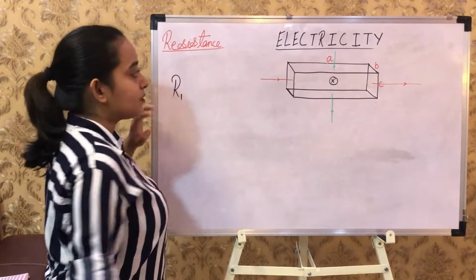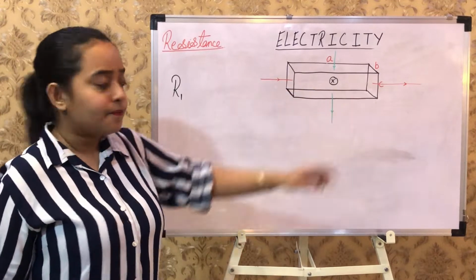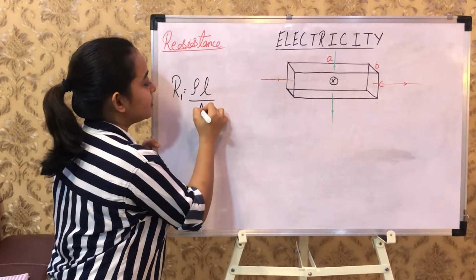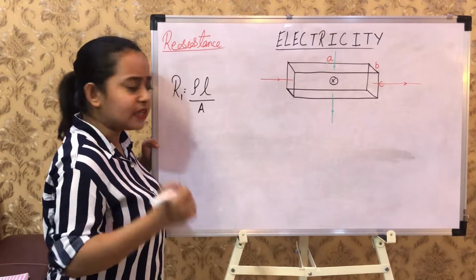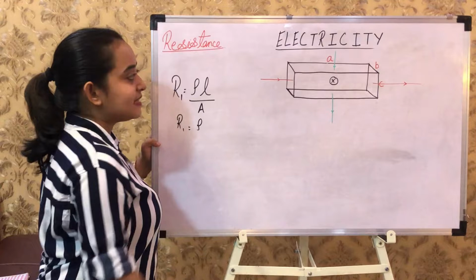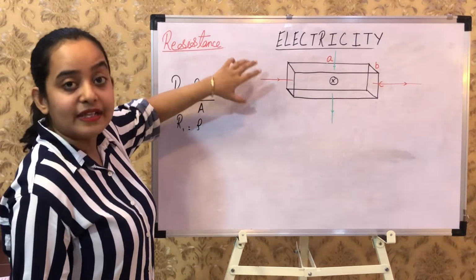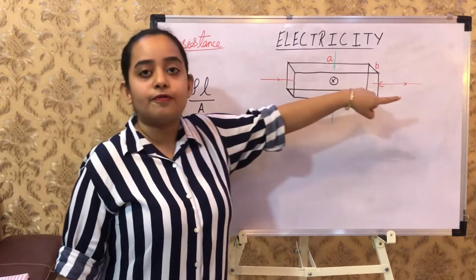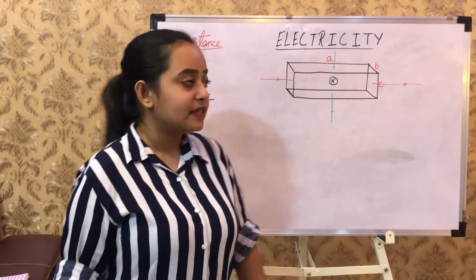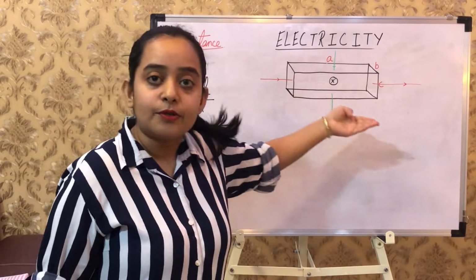R1 is for the first situation, marked by this red marker. So R1 is equal to rho L upon A. This is a standard formula, by which you are acquainted. What should be taken as L here? The L is the length. When you are finding the value of resistance, mind this: the length L is always parallel to the flow of current.